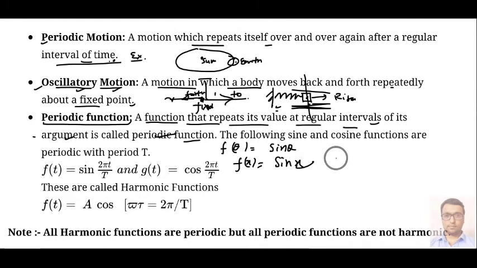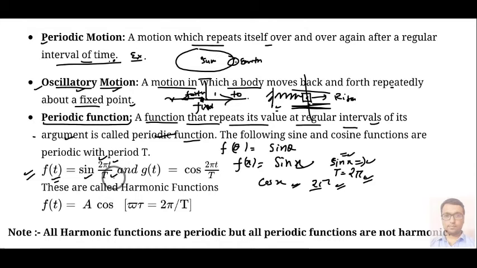So this sin theta curve gives its value in repetition after a period of T equal to 2 pi. For example, you can consider cos x also. Its period is again 2 pi because it repeats its value after 2 pi. Here it is explained with another example, like f(t) equal to sin theta is written as sin 2 pi t upon T.